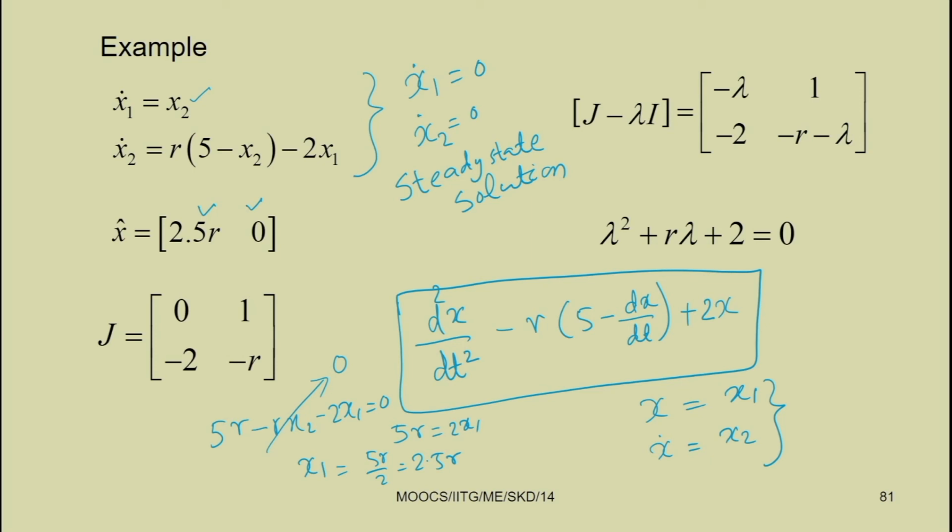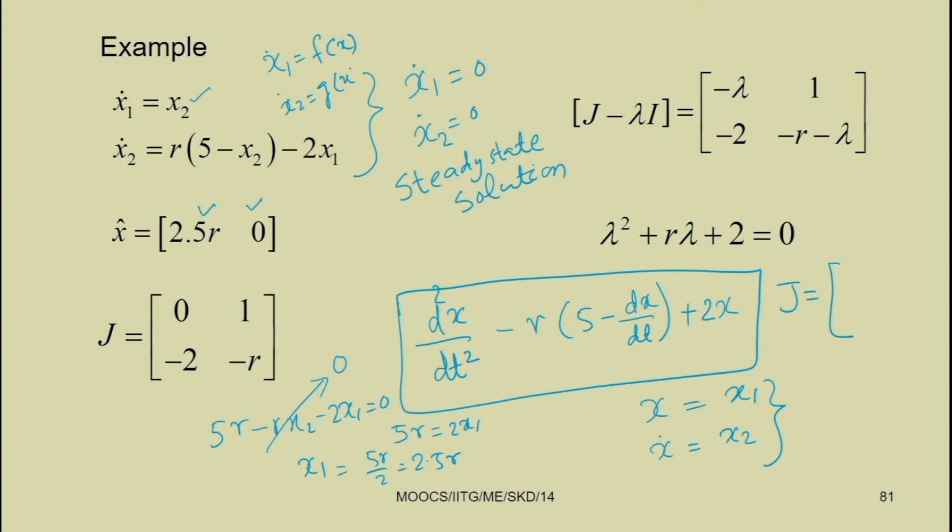Now we have to find the Jacobian. So, how to find the Jacobian? Our equations are x1 dot equal to x2, and so on. Let the first equation be x1 dot equal to f(x) and x2 dot equal to g(x).